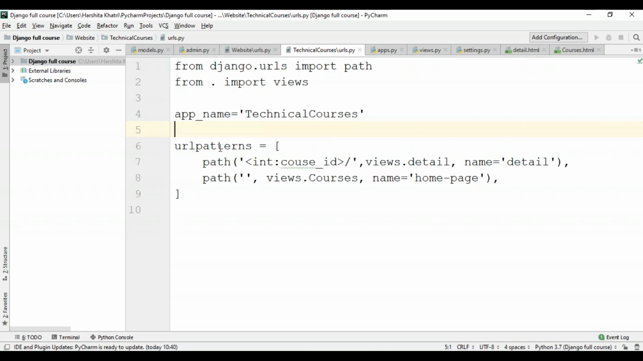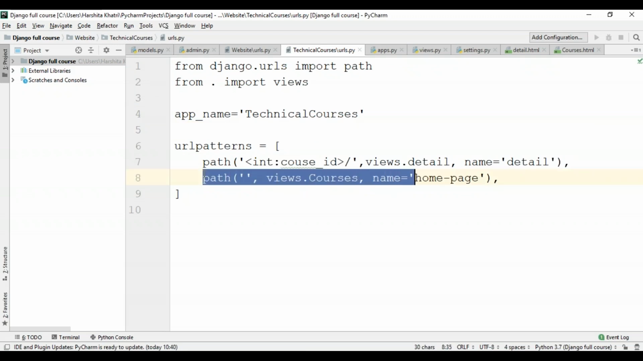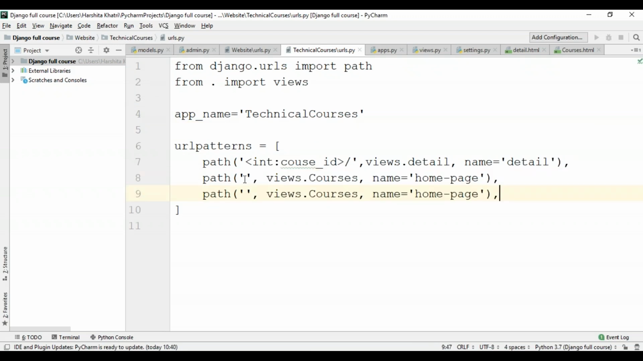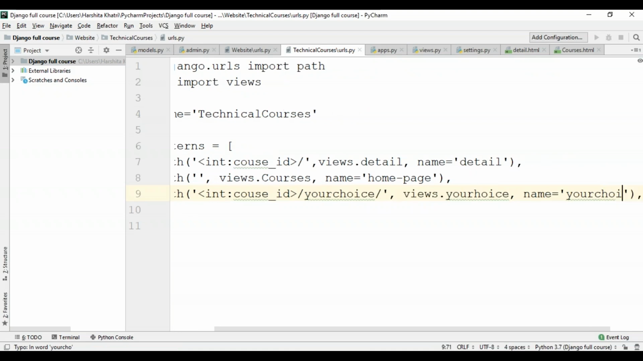So after this is done, I'll have to create another path. So I'll just copy this. And within this, the page that I want to refer will be your choice. And that will be with regards to the primary key that we've already created. Okay, so I'll just copy that. And I'll say your choice, which is the name of my function, and then slash. Okay, so that will be views.yourchoice, and the name will be your choice again. You can give any name of your choice just like before. So now my file is all ready.